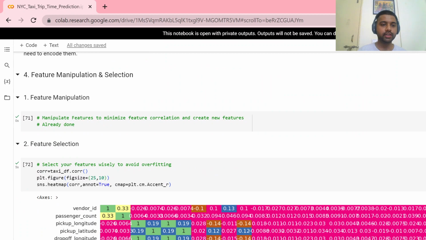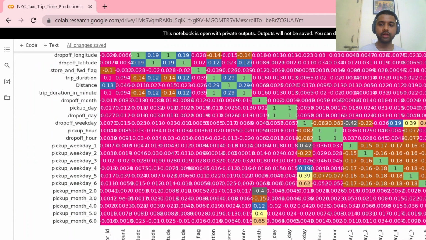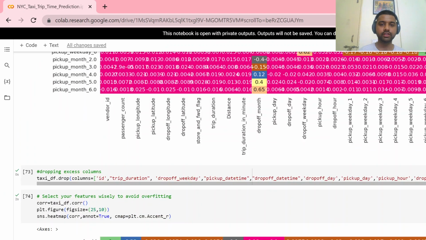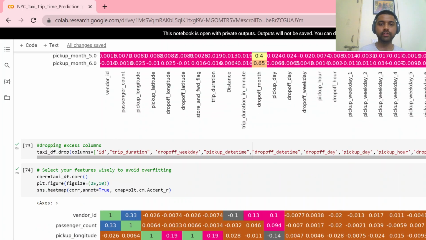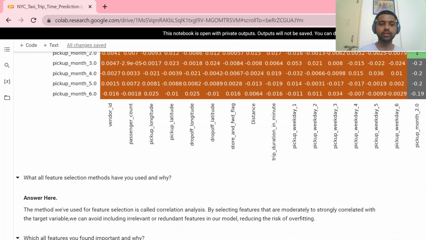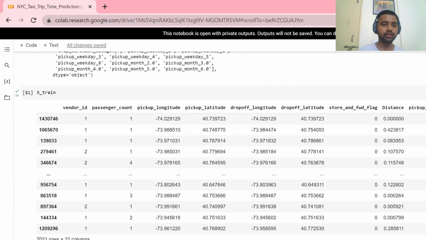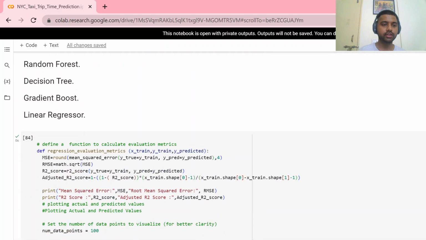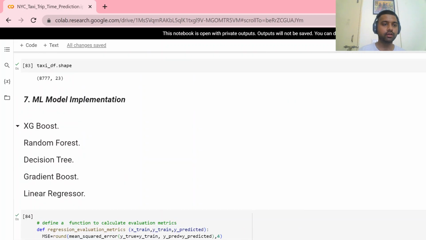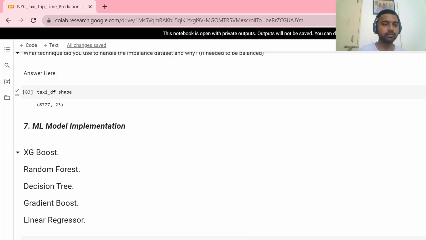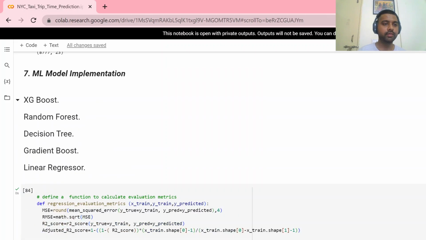Feature manipulation: this is our heat map, and whichever variables are highly correlated, we just remove them. Otherwise, they will unnecessarily produce overfitting and underfitting. So next is the machine learning model implementation. We implement it here for four models.